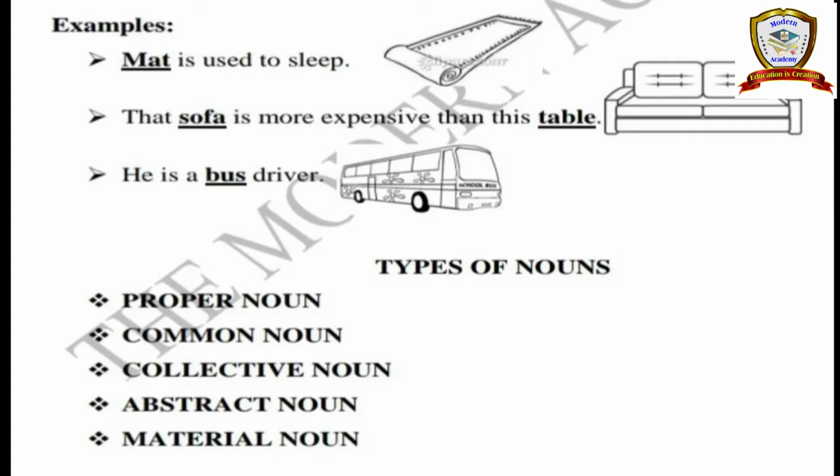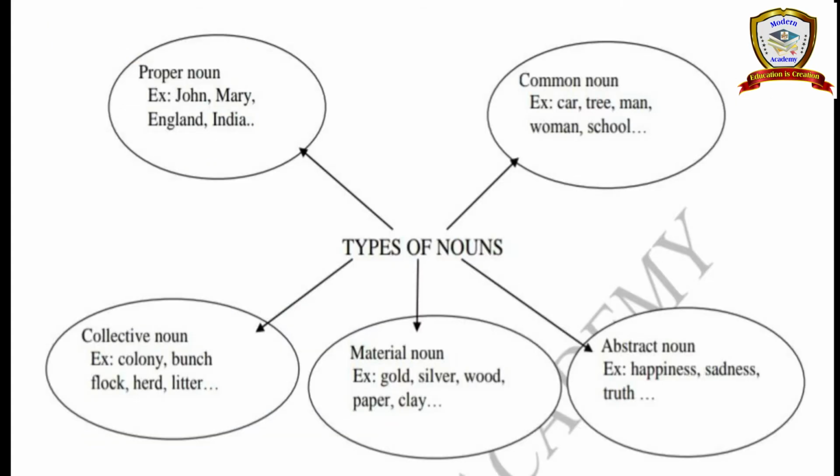See proper noun. So what is proper noun? Proper noun. Example: John, Mary, England, India. Commonly we say that noun means it's a name of a person, place, things and animals, isn't it? So we have the types of the nouns here.